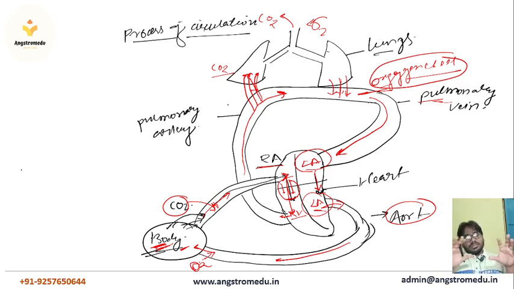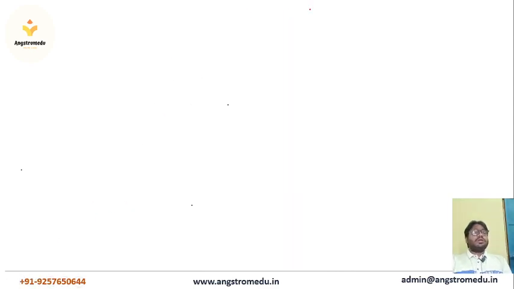So this is the very simple way to explain the circulation process. I am going to tell you about the flow diagram. From the flow diagram you can easily understand what the process is and how blood transfers from the lungs, from the body, from the heart. So suppose this is your lungs.